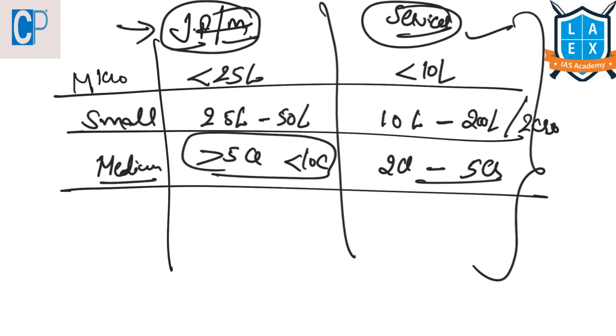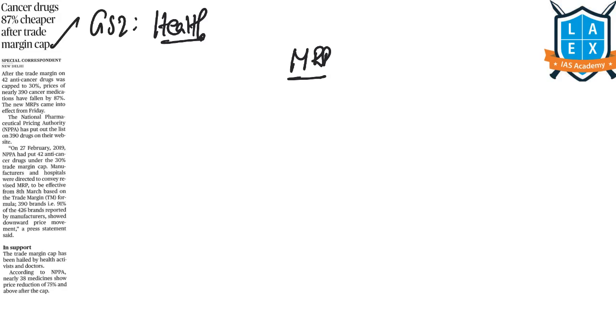The next article is Cancer Drugs 87% Cheaper After Trade Margin Cap. This article comes under GS paper 2 under the topic of issues related to health. So now the government has announced that the maximum retail price of 390 non-scheduled cancer medicines will be reduced by up to 87%.